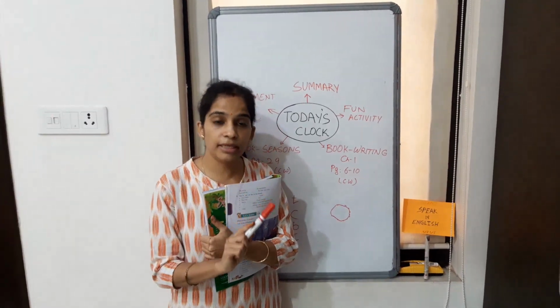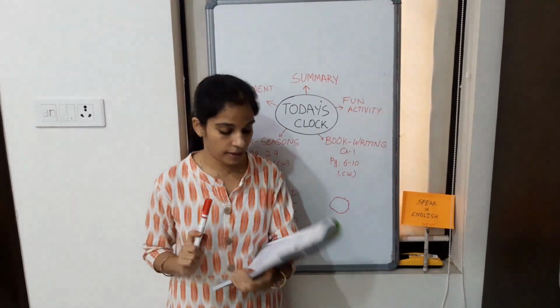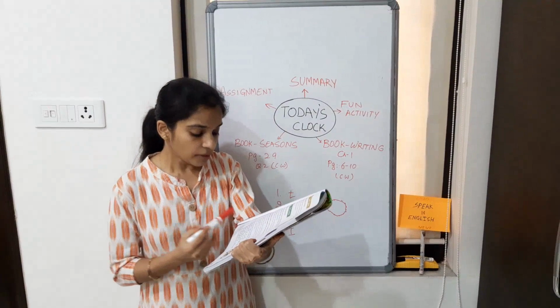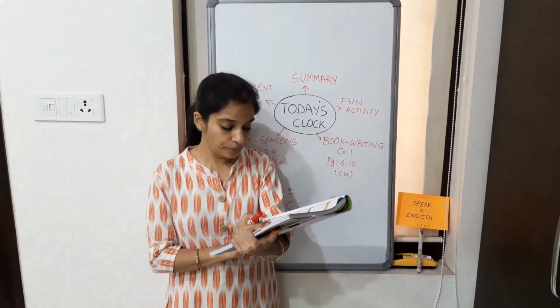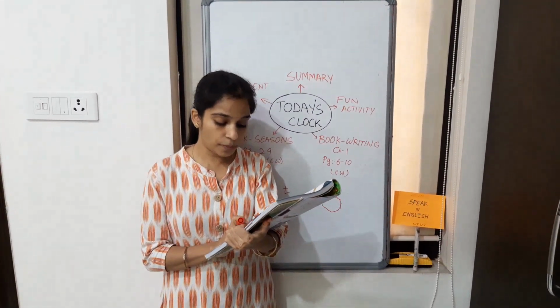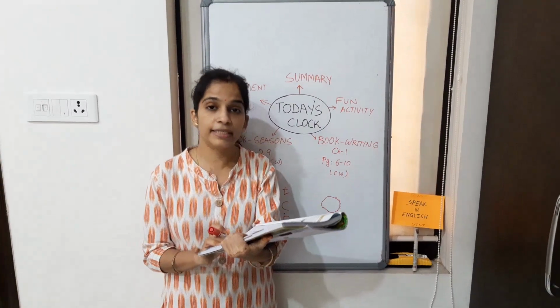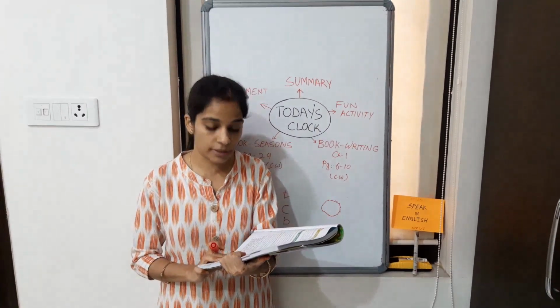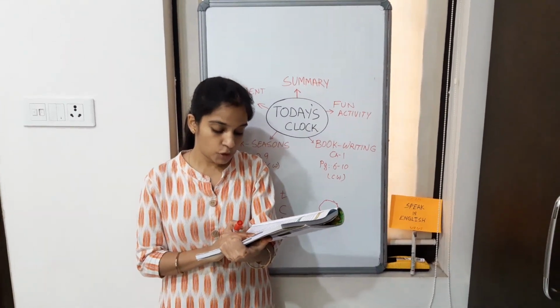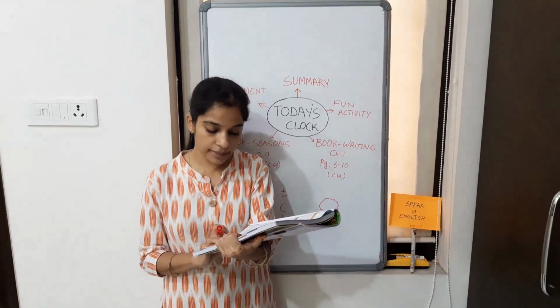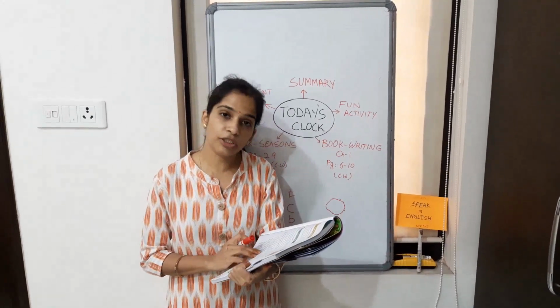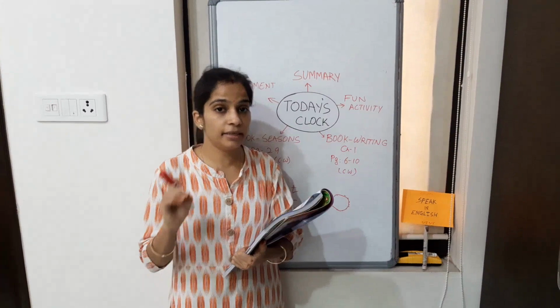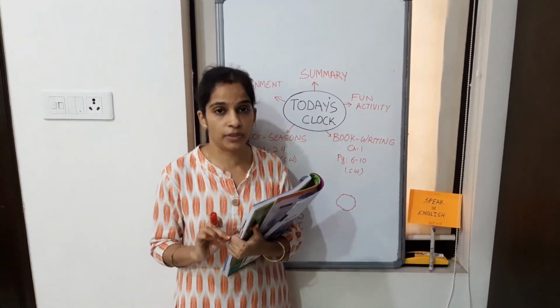Start with the capital letter, end with the punctuation mark. Now, second exercise we are going to do. Place the words in the proper order so they make a complete sentence and also a meaningful sentence. Remember to begin the sentence with a capital letter and end with the appropriate punctuation mark. They are saying again and again this. Why? Because it is very important.